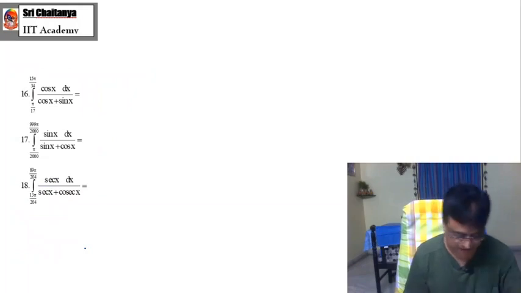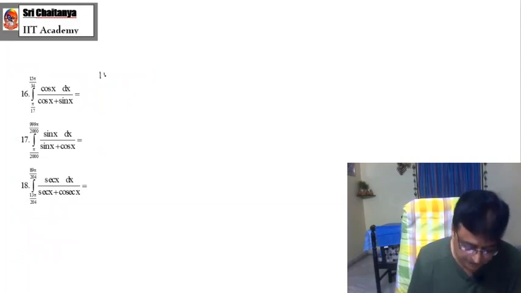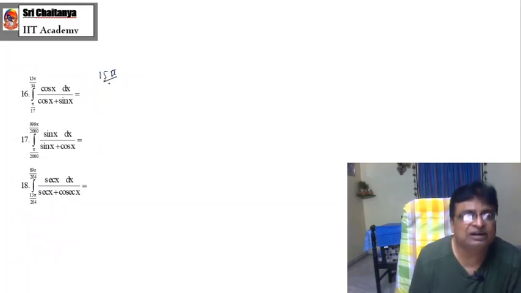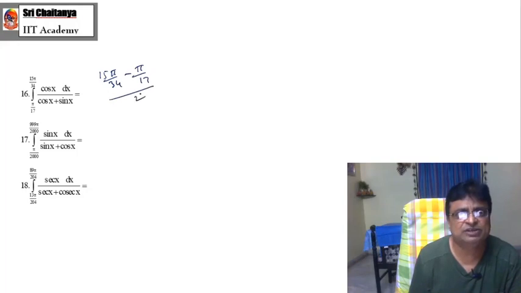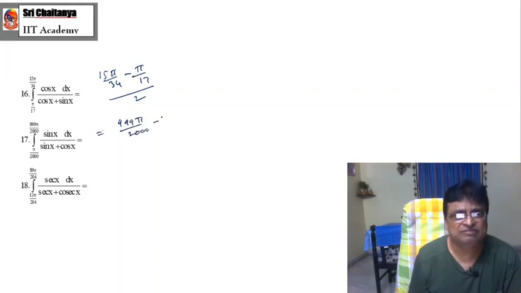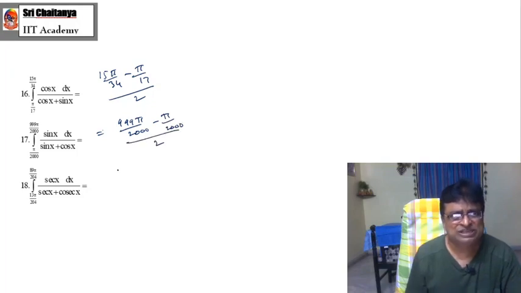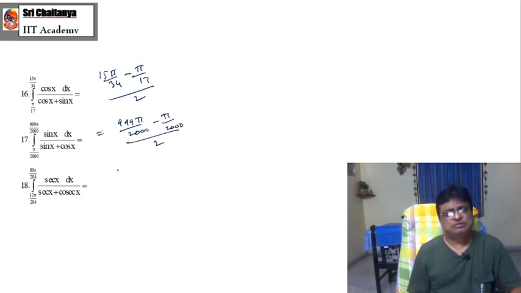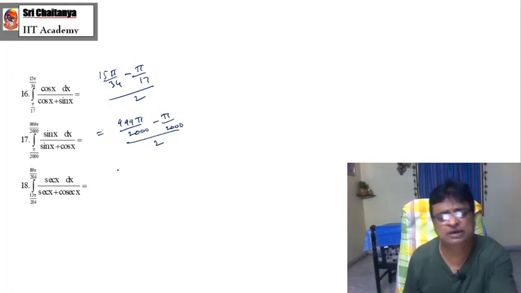And coming to here also, this is what? (15 pi by 34 minus pi by 17) by 2. And this is what? (99,999 pi by 2000 minus pi by 2000) by 2. Same thing, not necessary to solve. Within seconds only you can get the answer.